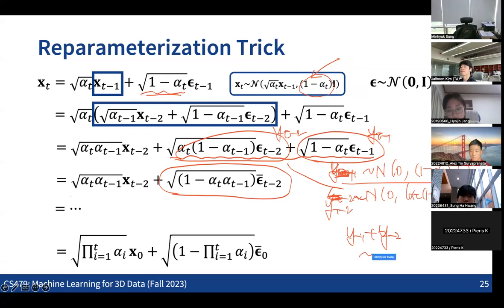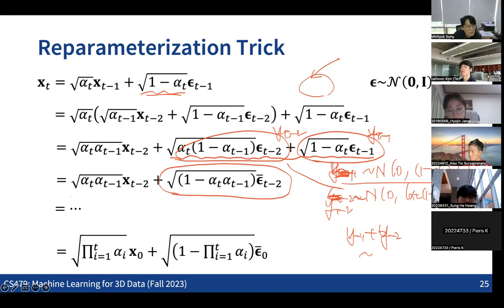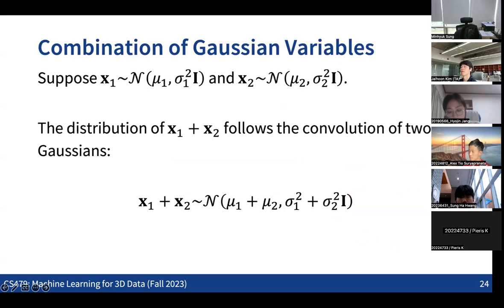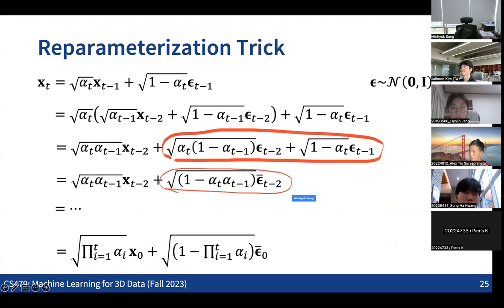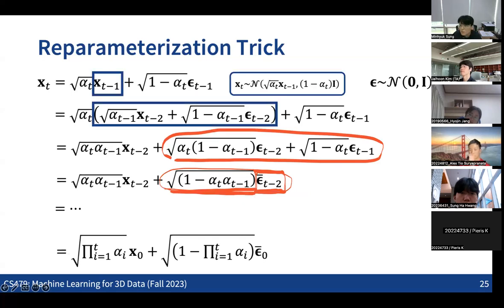can be seen as another Gaussian sample, as we have seen in the previous slide. So if we have samples of Gaussian distributions, the sum of these two can also be considered as a sample from a specific Gaussian distribution. In this way, we can rewrite the summation of these two as one Gaussian distribution. Here, this is the unique Gaussian sample, and this is the scale term for the variance. So we are rewriting all the things. Does it make sense?